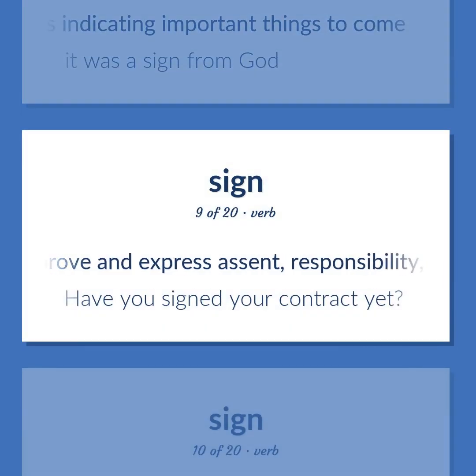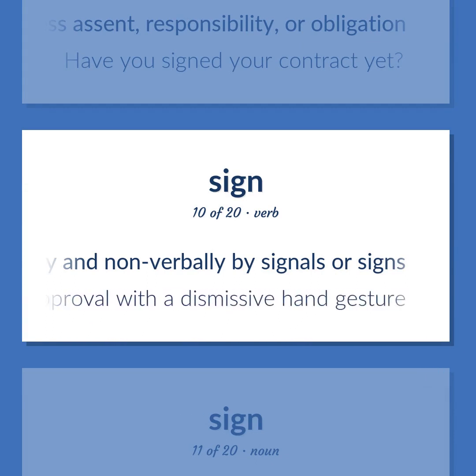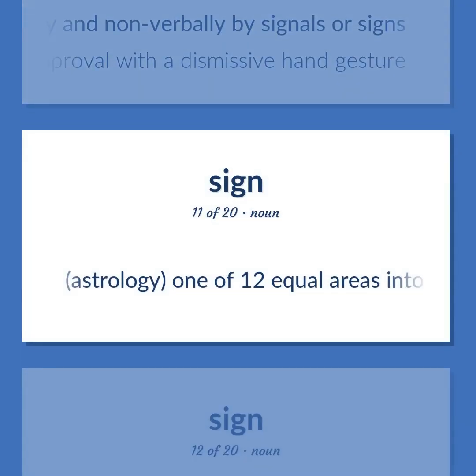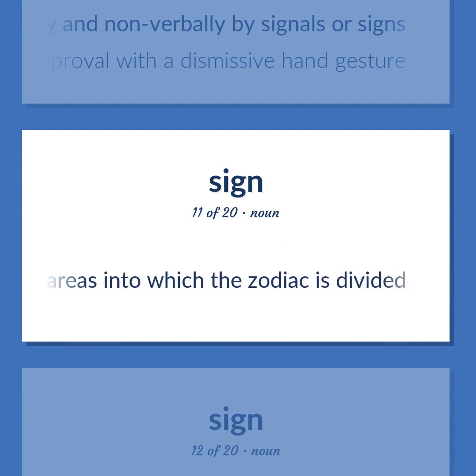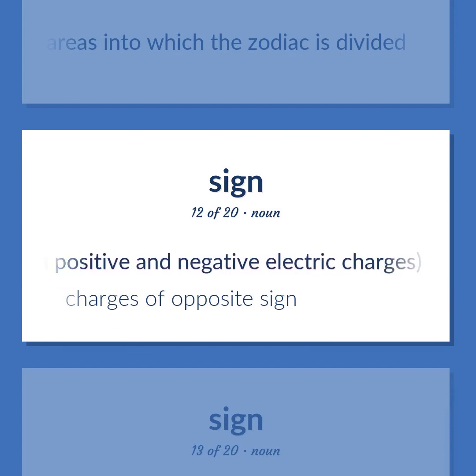Approve and express assent, responsibility, or obligation. Have you signed your contract yet? Communicate silently and non-verbally by signals or signs. He signed his disapproval with a dismissive hand gesture. Astrology. One of 12 equal areas into which the zodiac is divided. Having an indicated pole, as the distinction between positive and negative electric charges. Charges of opposite sign.